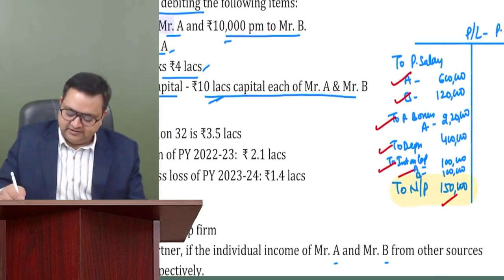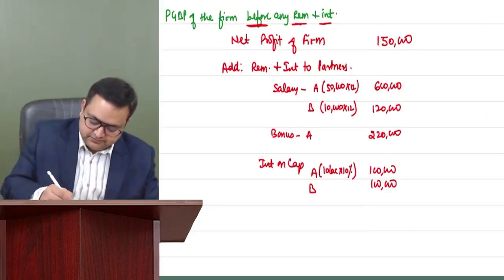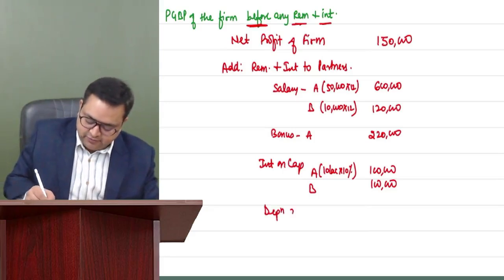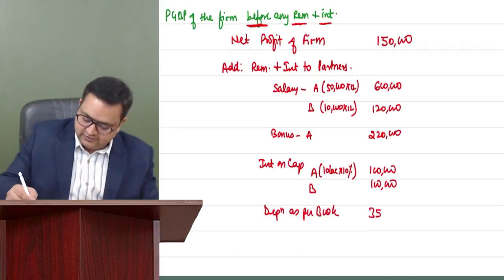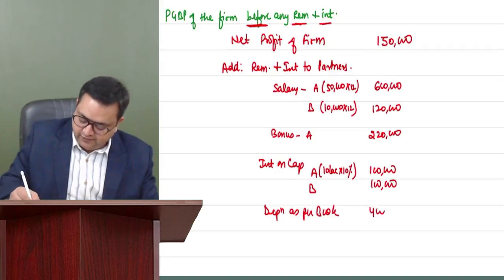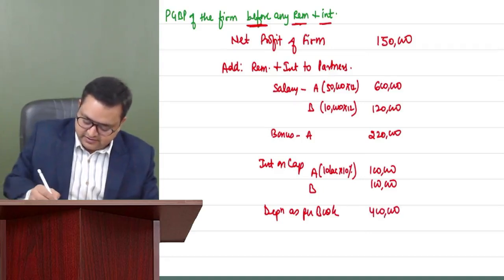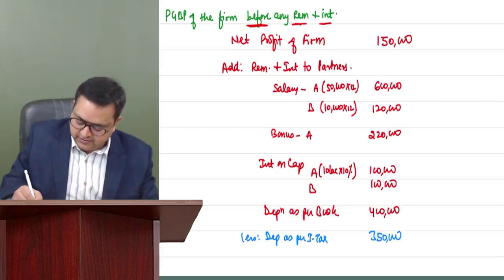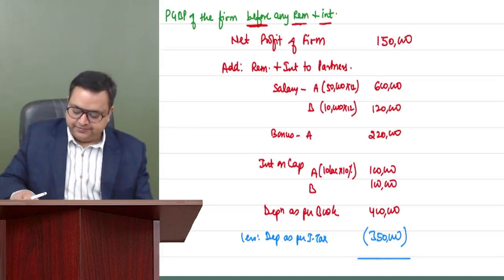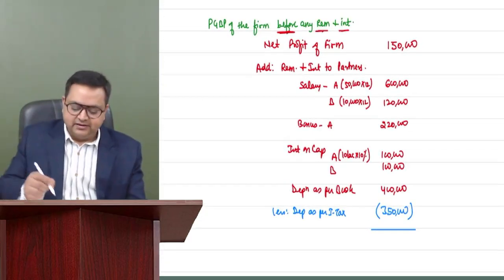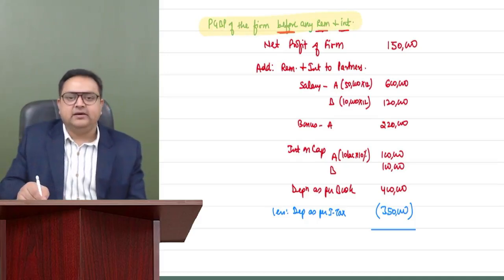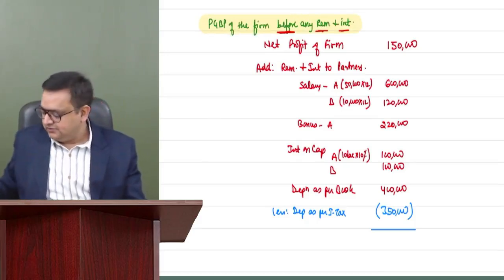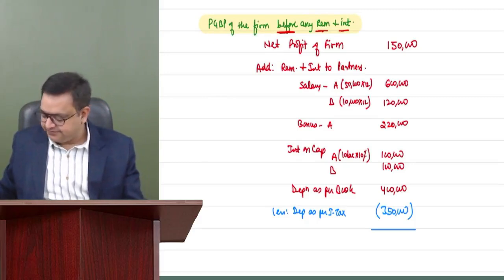So depreciation of 4 lakh is to be added back. Depreciation as per books, 3 lakh, sorry, it is 4 lakh now. 4 lakh we will add back and we will subtract depreciation as per income tax, 350. This is what we get, the PGBP of the firm before any remuneration and interest. So how much is it?